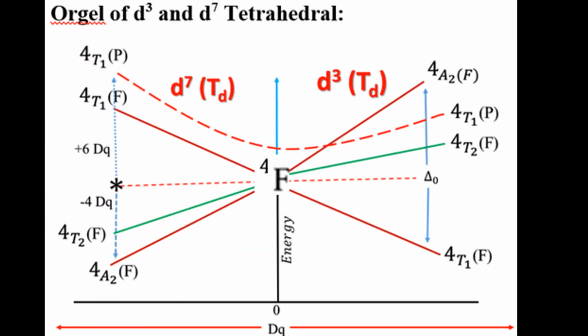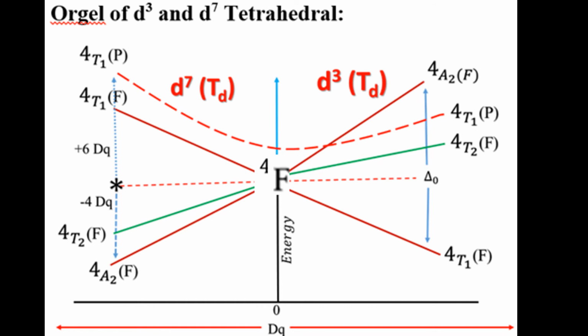In case of d3 and d7 tetrahedral complexes, the ground state 4F term symbol is split into three states. In case of d3 tetrahedral, that is 4T1, 4T2 and 4A2. This is F, F, F. And in case of d7, this is the whole reverse, that is A2, T2 and T1, top to bottom and bottom to top. And in case of the P orbital, that is the same.